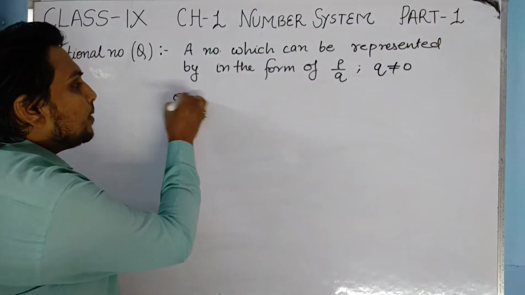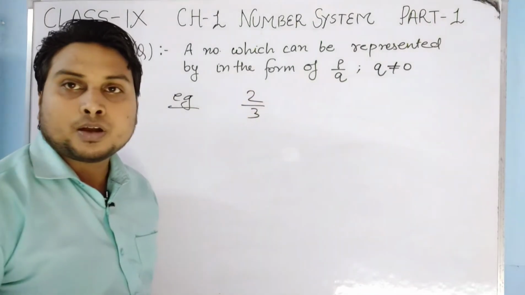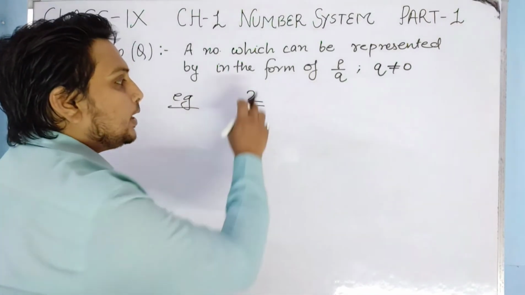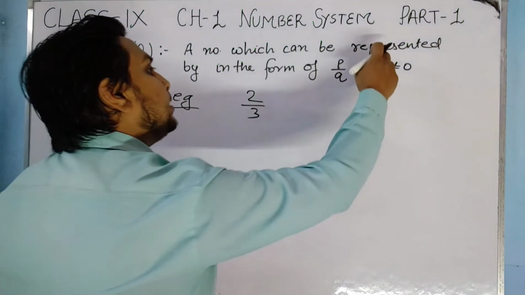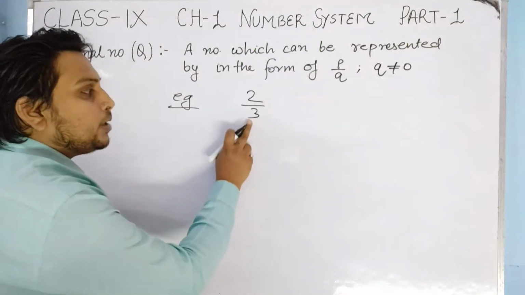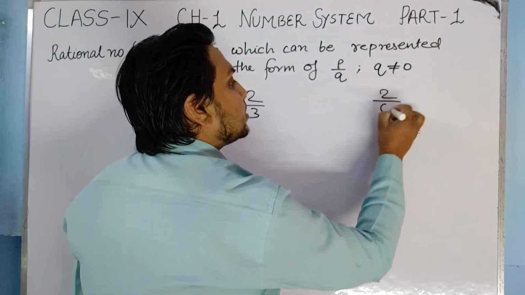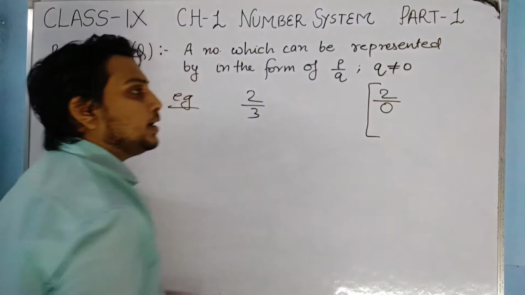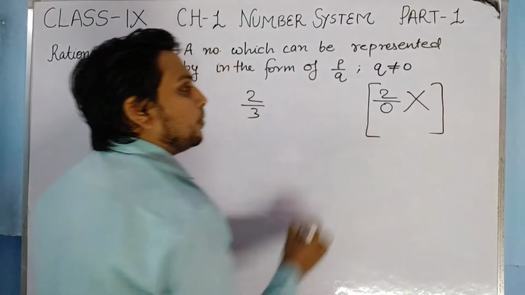For example, if 2 by 3 is written, then it is a rational number. The only condition is that the denominator should not be equal to 0. If the number is written with 0 in the denominator, then it will not be a rational number.